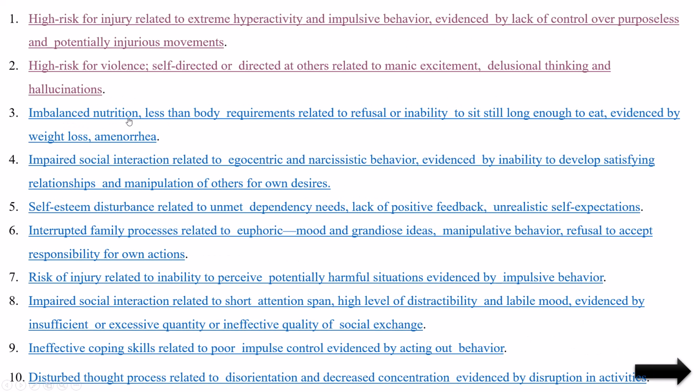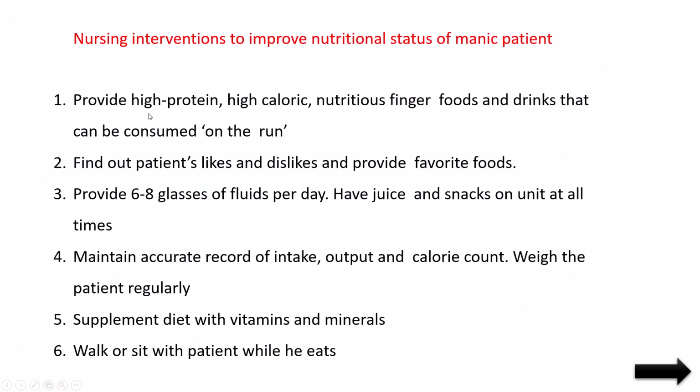Okay. And imbalanced nutrition. We have to make him eat first. We have to provide high protein, high caloric, high fiber foods, and find out the patient's likes and dislikes. If it is possible, we can give him enough amount. So provide 6 to 8 glasses of fluids per day, because water level may reduce because of his overactivity. That's why we have to maintain his fluid level by giving 6 to 8 glasses of fluids per day.